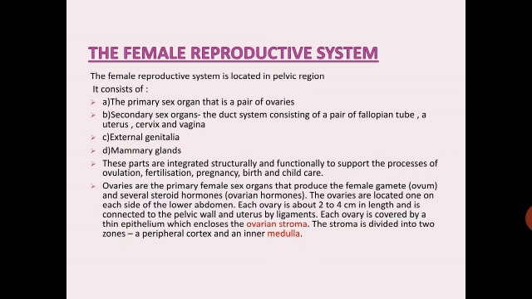So remember, the female reproductive system has a pair of ovaries, then fallopian tubes, a uterus, cervix, vagina, external genitalia and mammary glands. They work together structurally and functionally to support the process of reproduction.